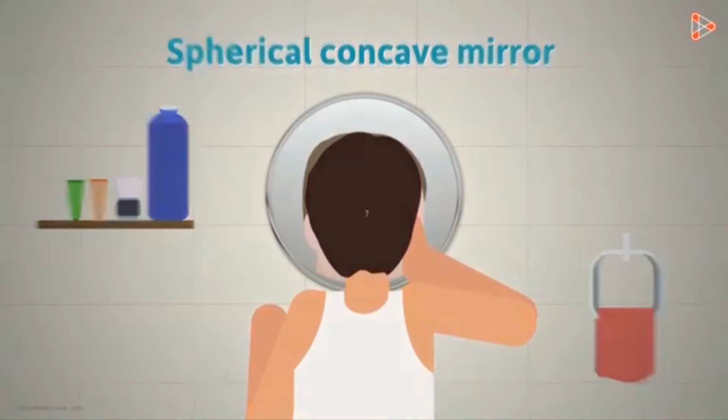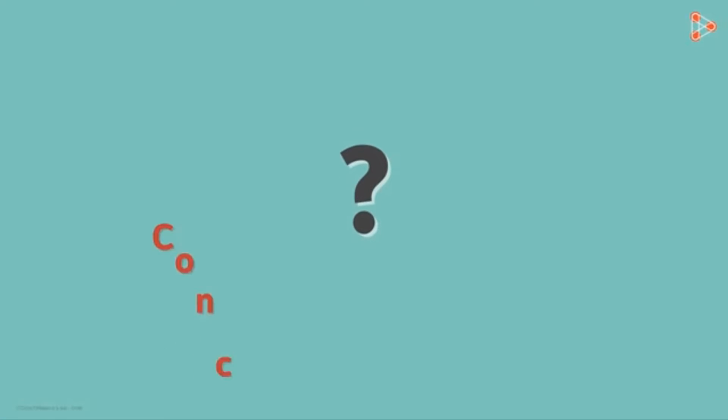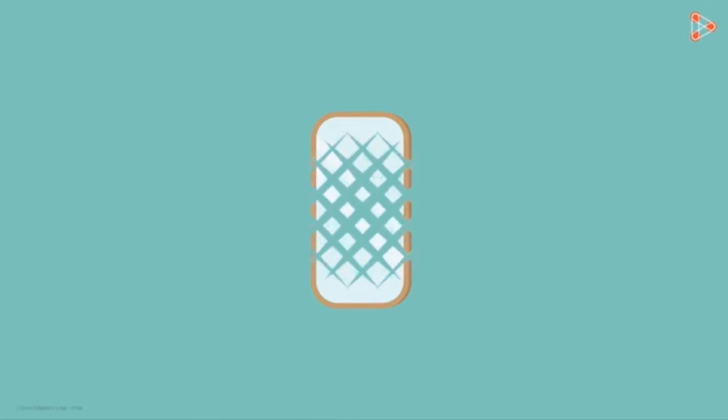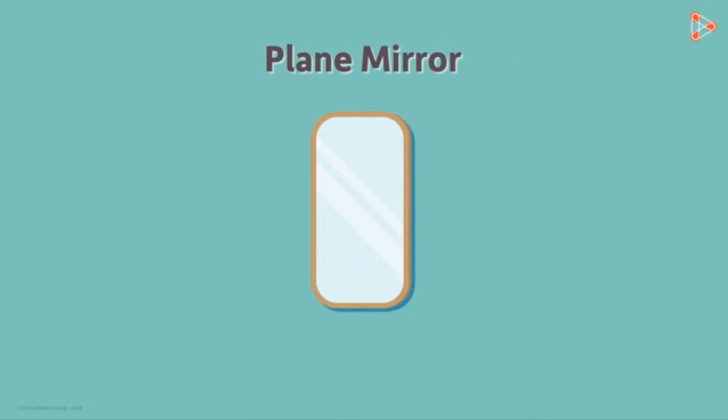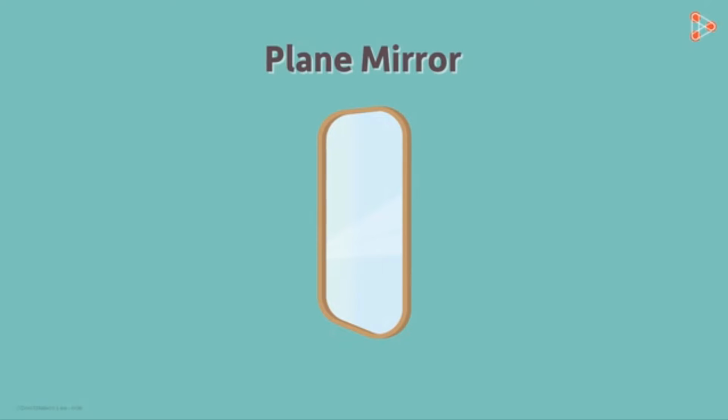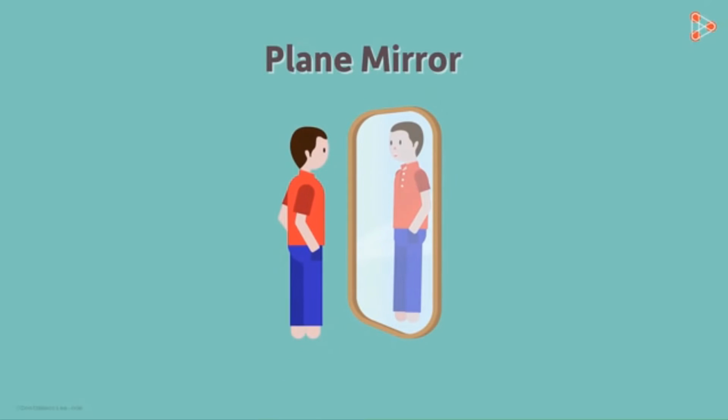Now the obvious question that must be coming to your mind is, why do we use a concave mirror for shaving instead of a plane mirror? For the answer to this question, you have to wait for our future videos. For now, we will be concentrating on the plane mirror only. So let's consider this plane mirror again. When we stand in front of a mirror, we see an image of ourselves in the mirror. Nothing surprising there. Why are we able to see our image?